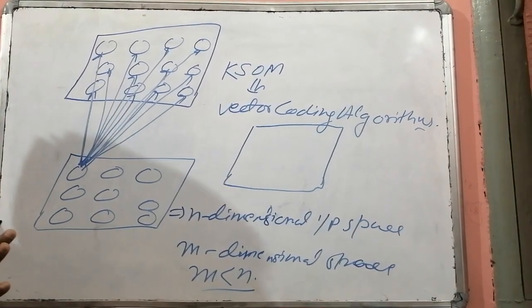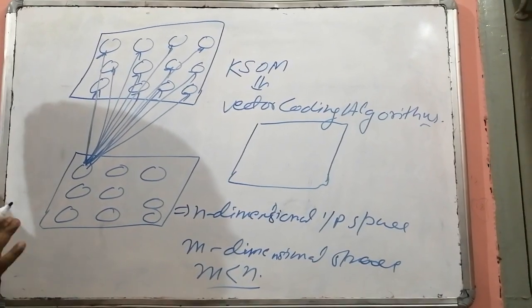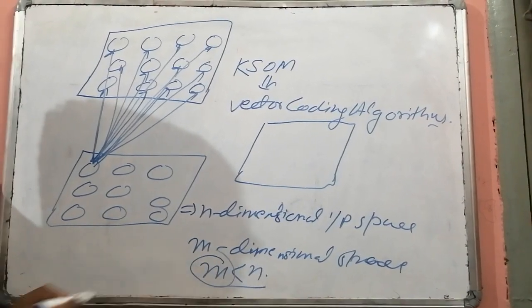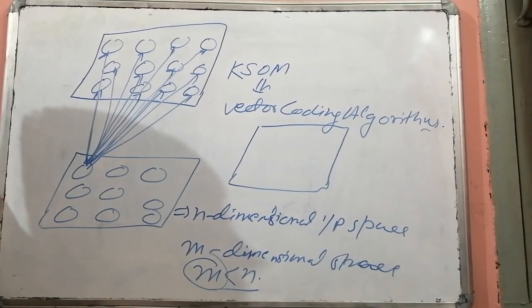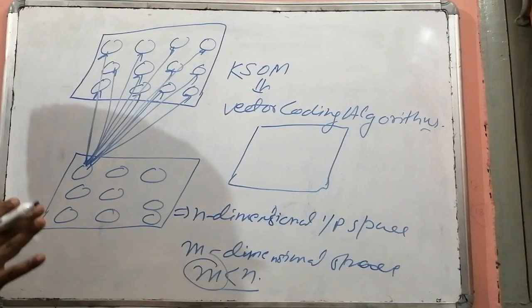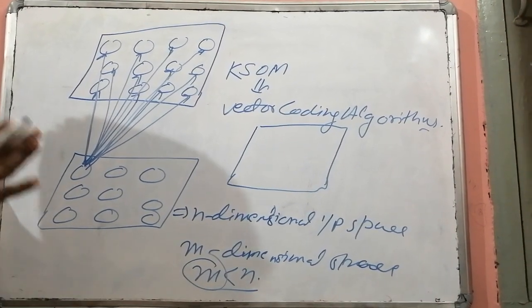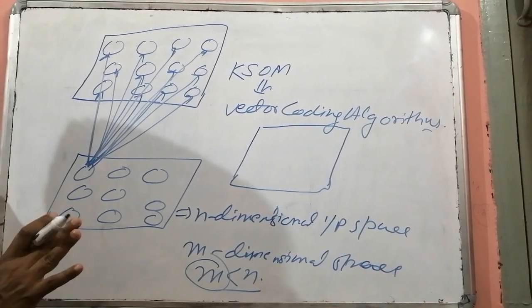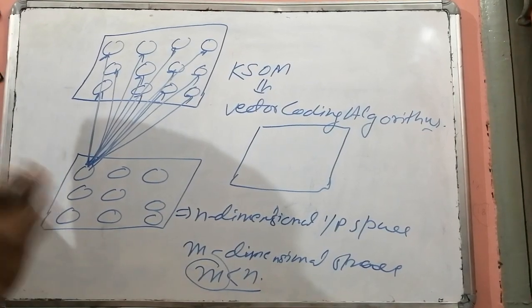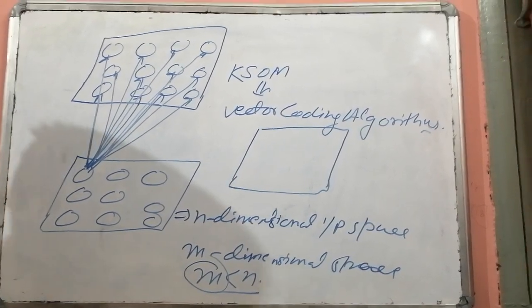In most of the applications, this m is treated as 2, or 2 dimensions are more than enough to place n dimensional vectors contained within the input space.